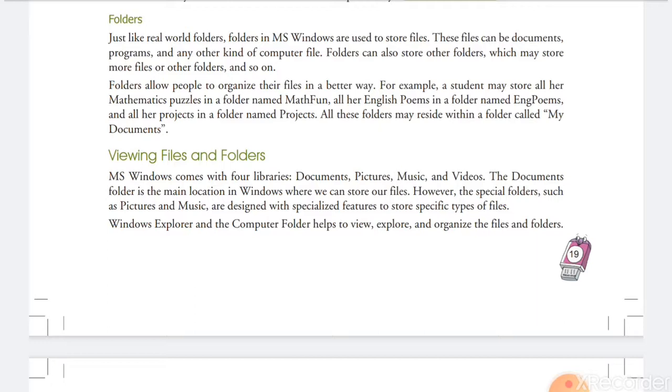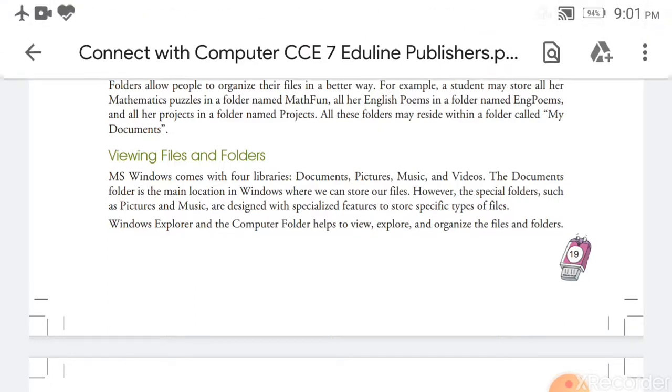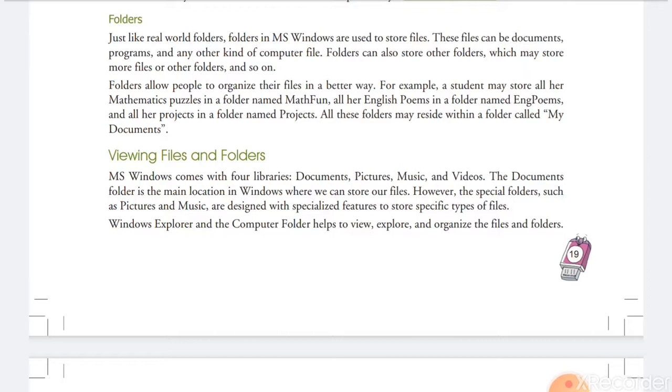For example, a student may store all her mathematics puzzles in a math folder, computer assignments or computer projects in the computer folder, and science projects or science documents in the science folder. If you store files in different folders, it means they are easy to access. You can easily find them and easily open them.